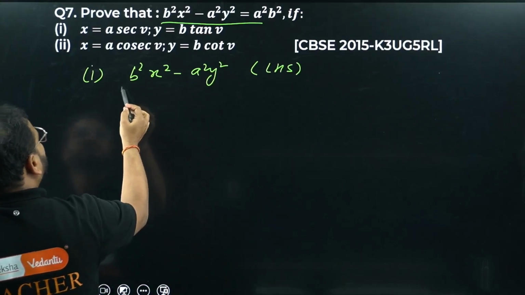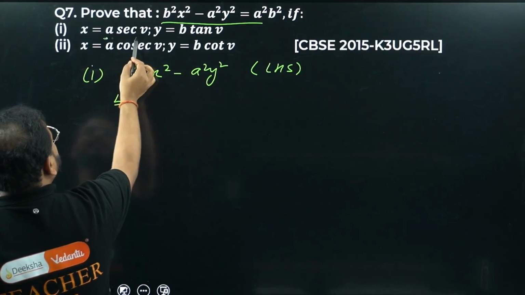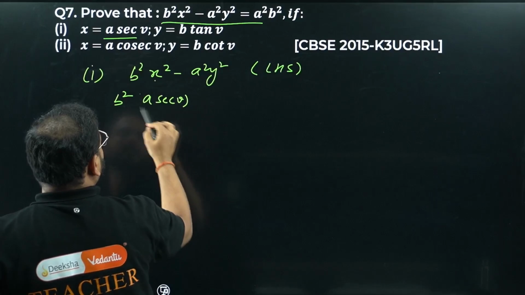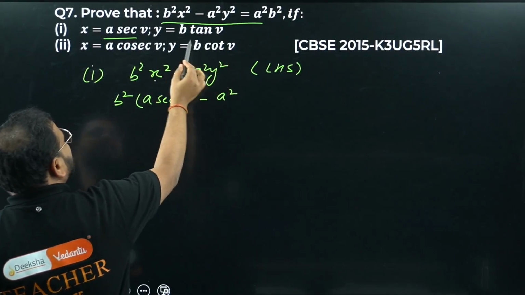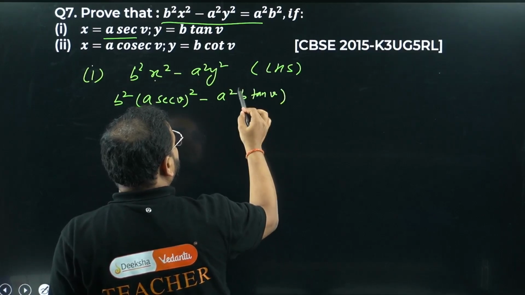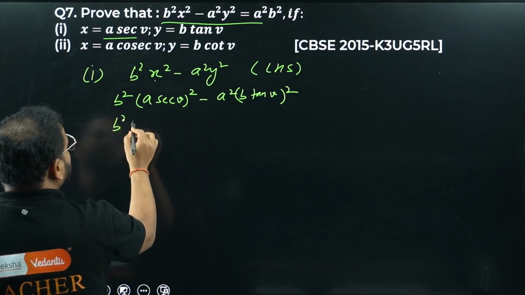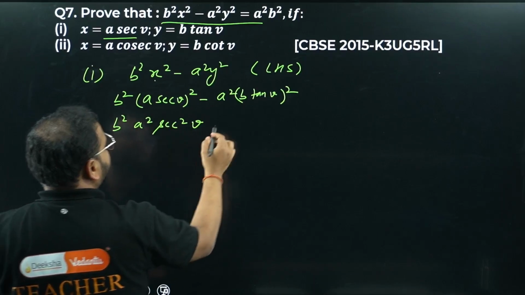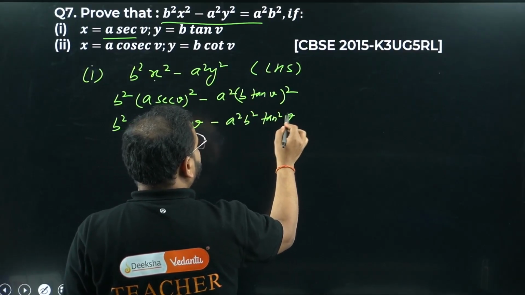What is the b value? I don't have that. I have only the x value, so keep this b square as b square. What is the x value? a sec v. So a sec v the whole square minus, what is y? Please check. y is b tan v. So right here, b tan v the whole square. Please check what I'm getting: b square a square sec square v minus a square b square tan square v.